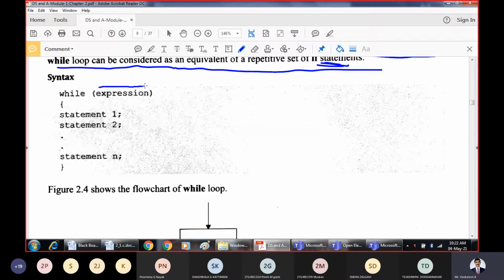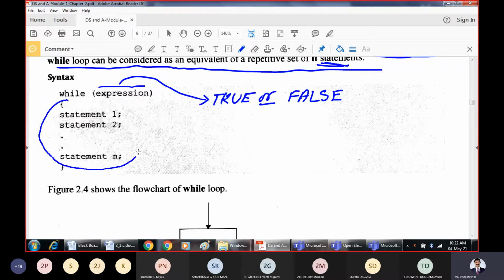The expression checked by the while statement will always be evaluated to either true or false. When this condition is true, we execute all the statements present within the while block.